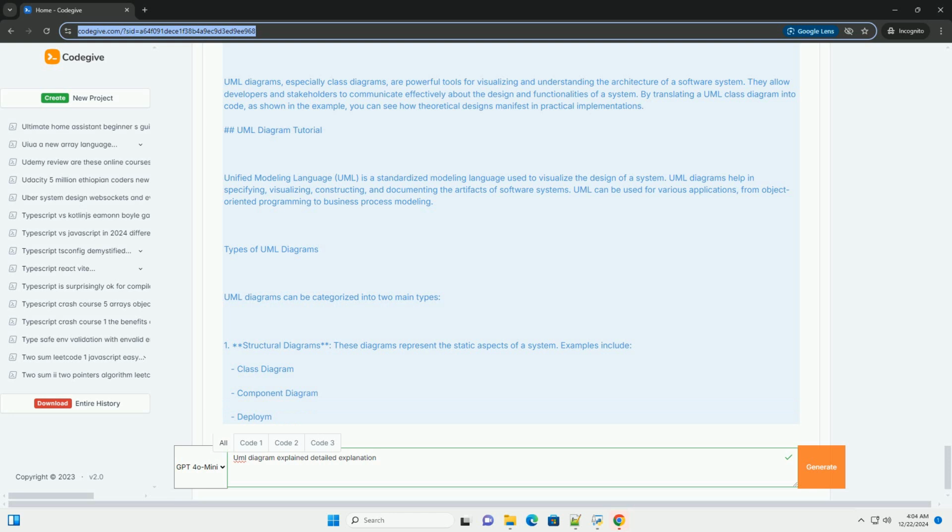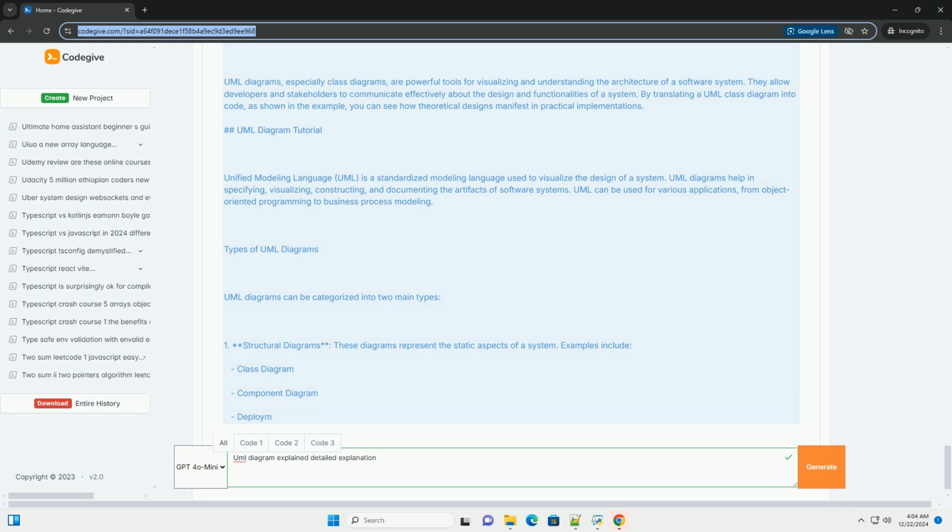1. Structural diagrams. These diagrams represent the static aspects of a system. Examples include class diagram, component diagram, deployment diagram, object diagram. 2. Behavioral diagrams. These diagrams depict the dynamic aspects of a system. Examples include use case diagram, sequence diagram, activity diagram, state diagram.